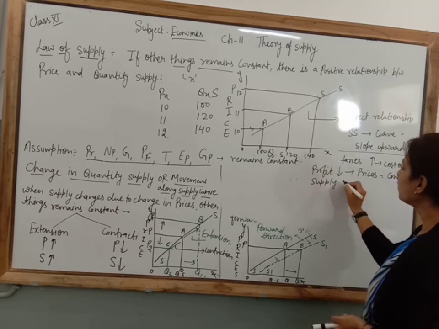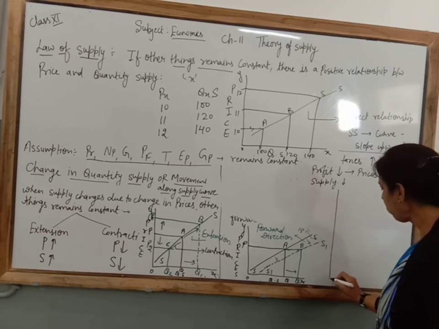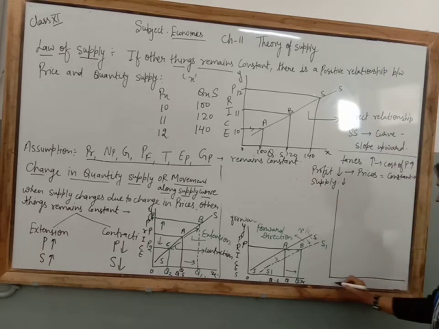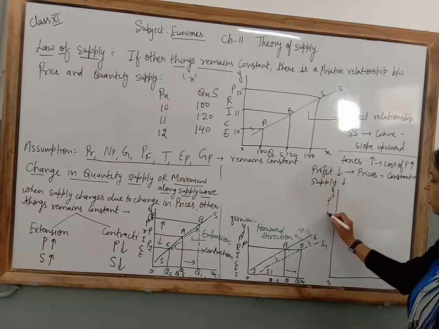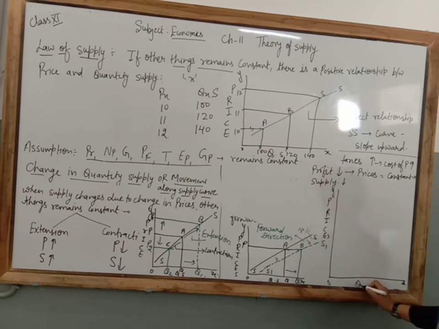So how are we going to draw the diagram of decrease in supply? Look at there, 0, x and y. Here we are going to take prices, and here we are going to take quantity supplied. All of you know the supply curve slopes upward.